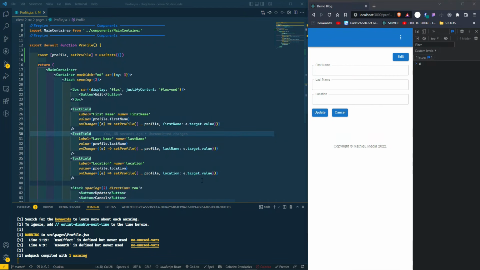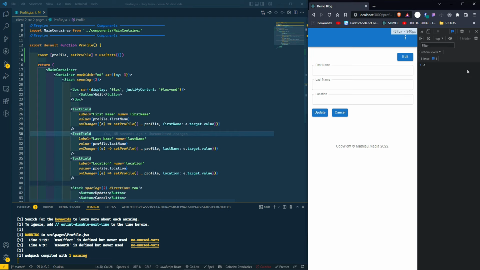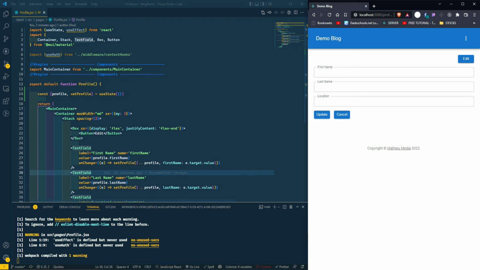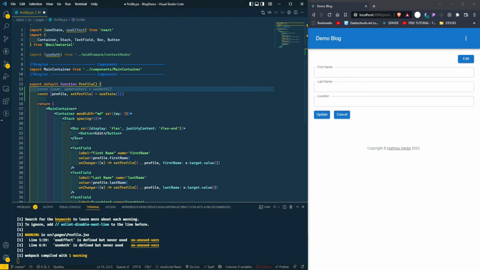Welcome back. So far, we've created the UI for our profile. So now we're going to first work on displaying the data, and then we're going to work on the edit, update, and cancel functionality. So first, let's display our user data. Let's deconstruct from our useAuth. So we're going to do currentUser, and getProfile, and we're going to do that from useAuth.